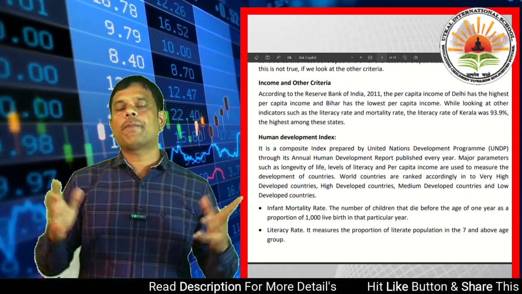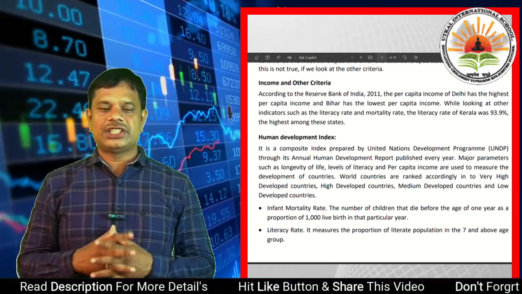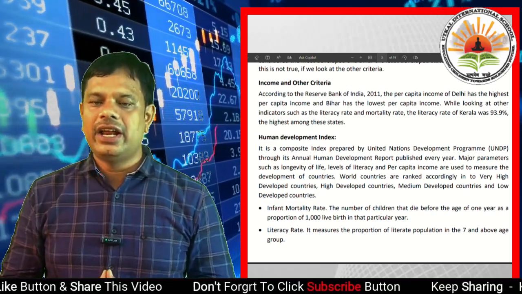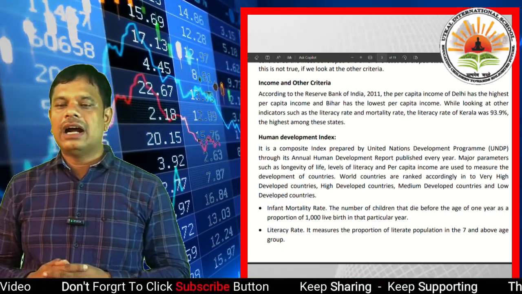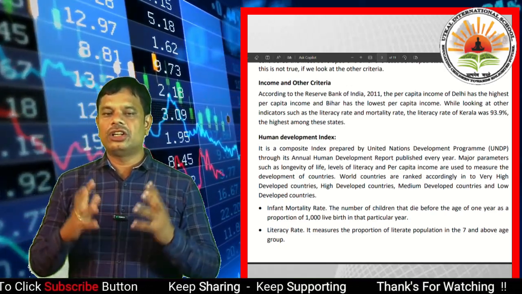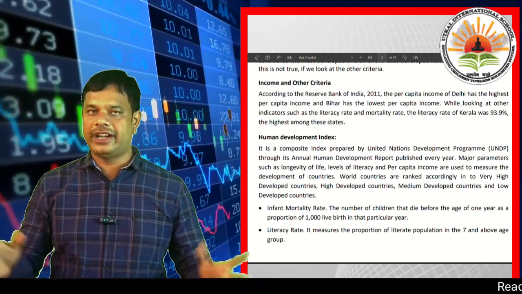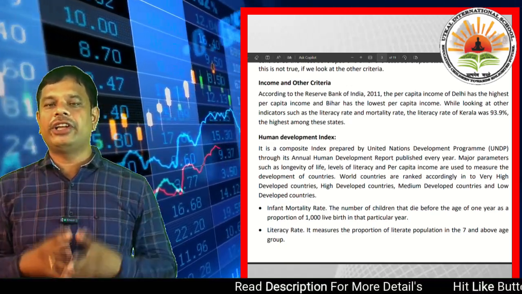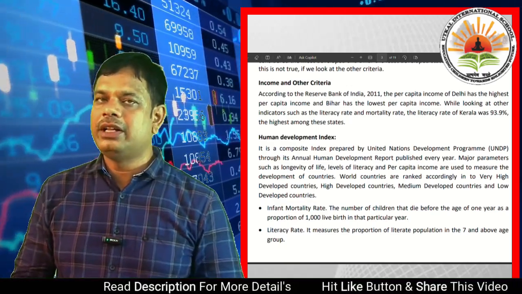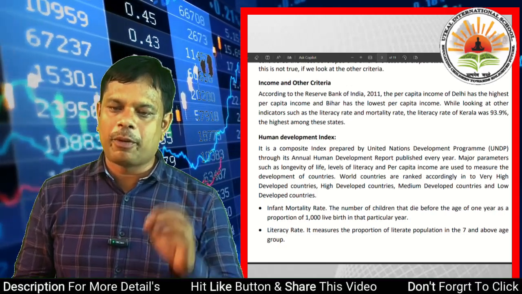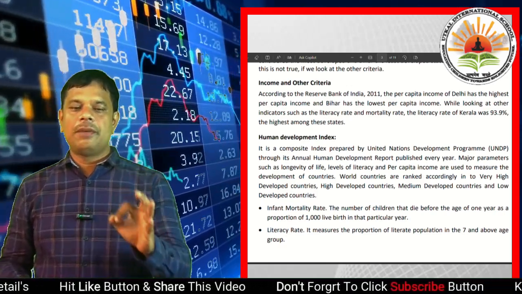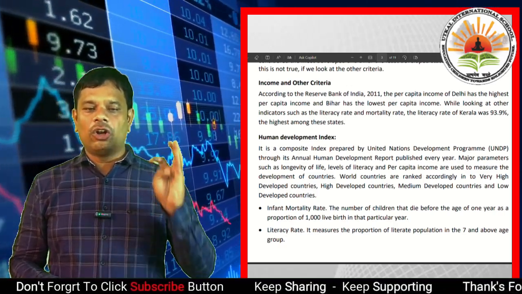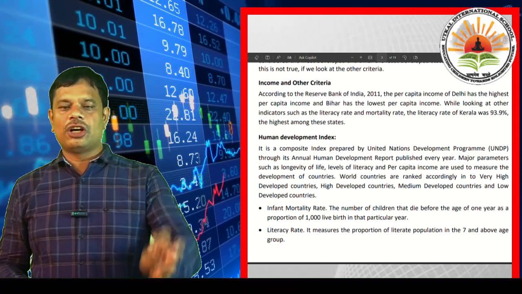The major parameters such as longevity of life, levels of literacy and per capita income are used to measure the development of a country. The index prepared by the United Nations Development Program does not only consider per capita income, but also longevity of life and levels of literacy.